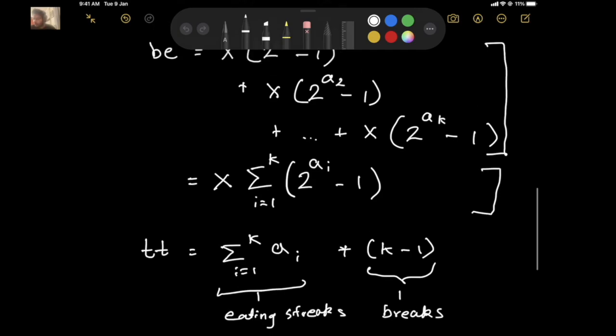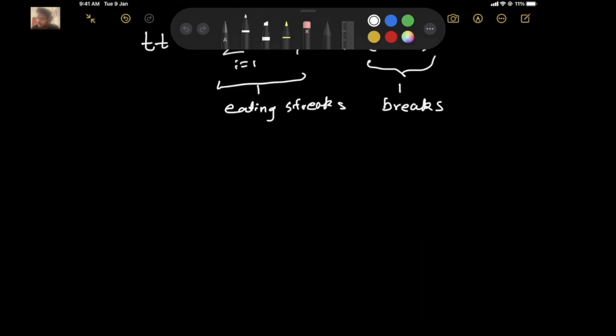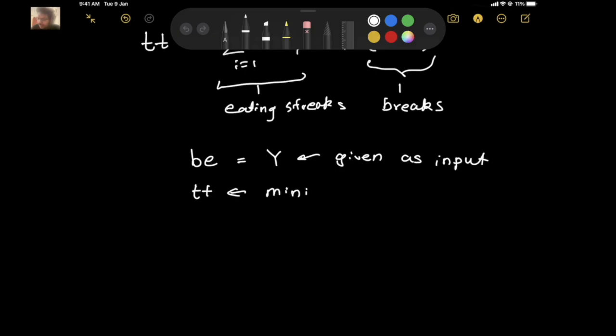Okay? Now, we want an eating pattern such that the number of burgers eaten is equal to y, where y is given as input. And we want the time taken to be minimized. In this eating pattern, we want the time taken to be minimized. And they want us to output this minimum time.